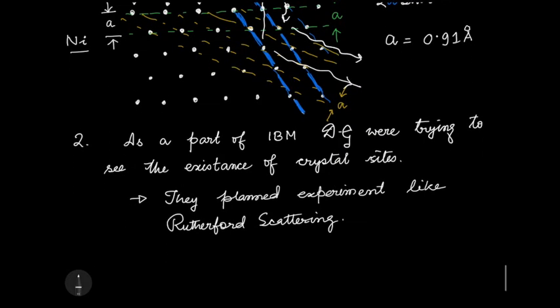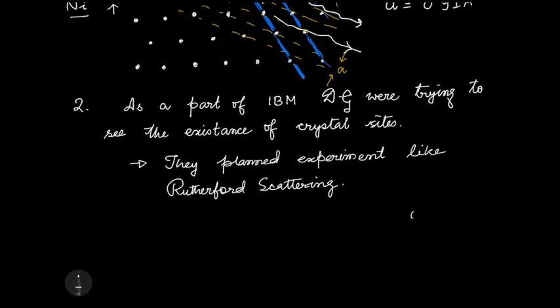That is what they were trying to see. So they thought, okay, I have these planes which may consist of these crystal elements, and when they bombard with electrons, not alpha particles, most of the electrons will pass through, some of them will reflect off. So this is what they expected. This is the expectation.